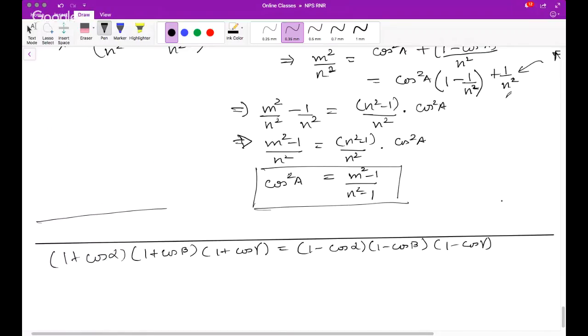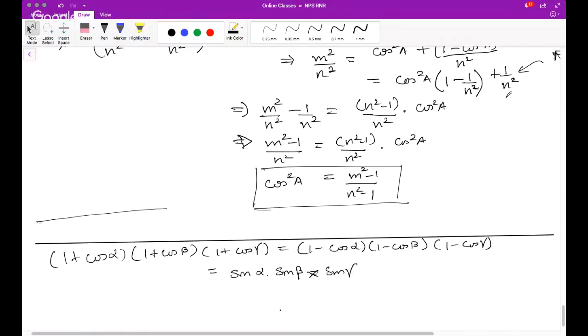Show that one of the values of each member of this equality is, so you have to show that each one could be equal to sin alpha, sin beta, sin gamma.